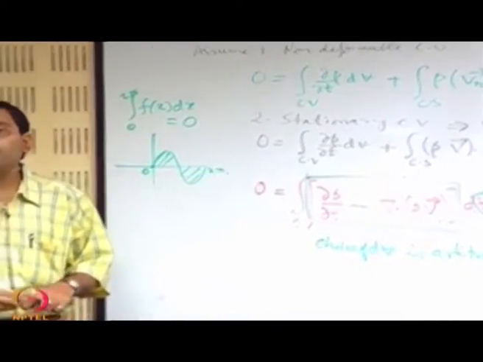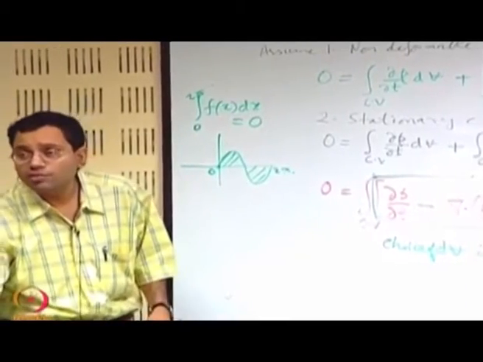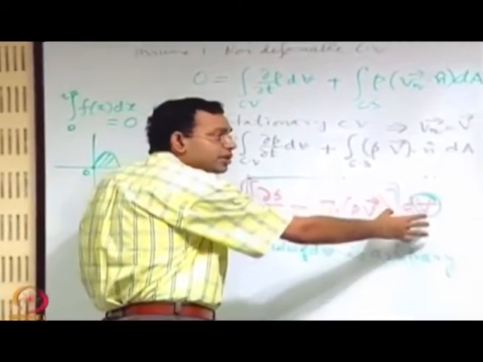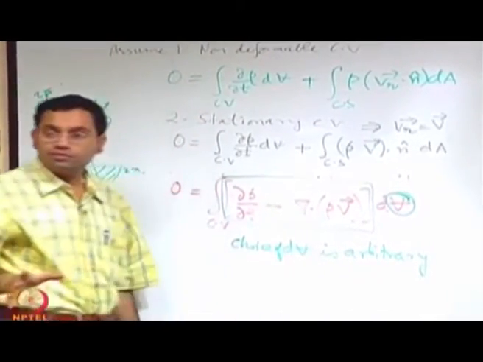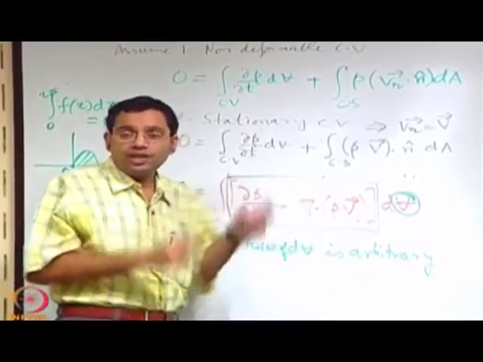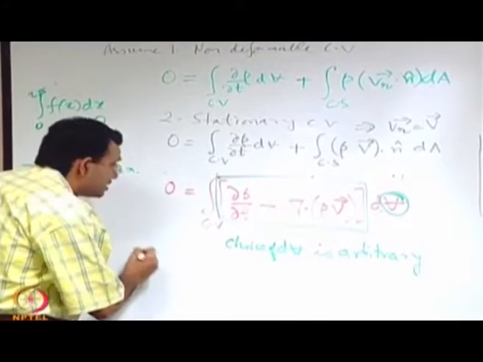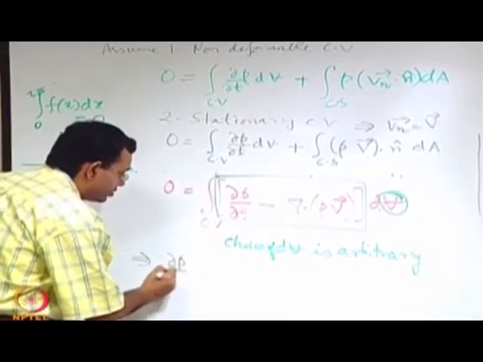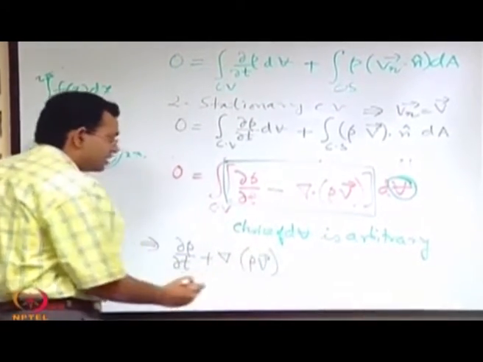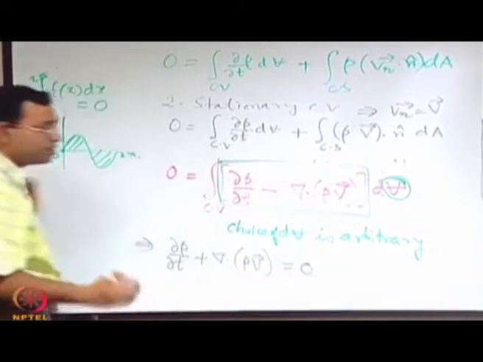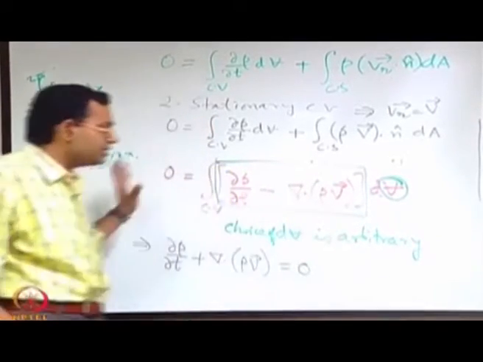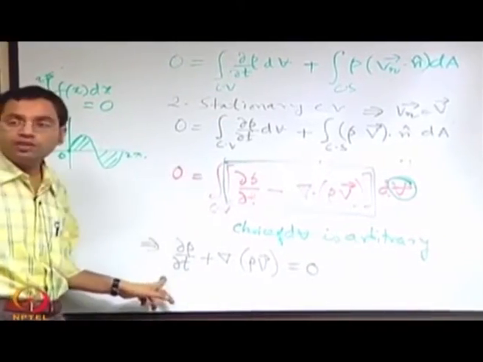Since the choice of the dV is arbitrary, where does it land up? If that is arbitrary, then if this has to be 0, the integrand should definitely be 0, because it holds for each and every arbitrary choice of the elemental control volume, and that means that you must have the integrand equal to 0. So it is not a general interpretation for any case, but an interpretation based on the arbitrariness in choosing the control volume. So with that understanding, now we get this form of the equation.